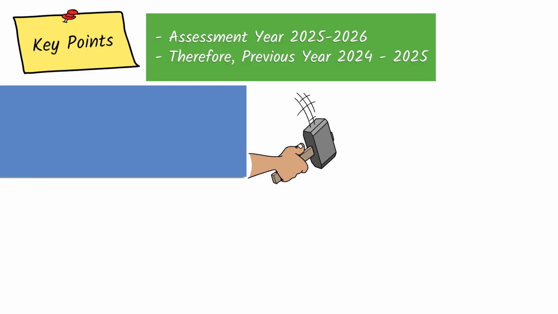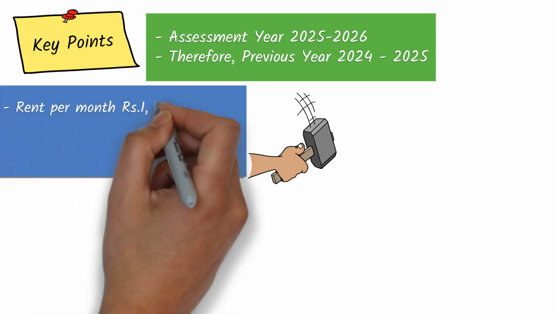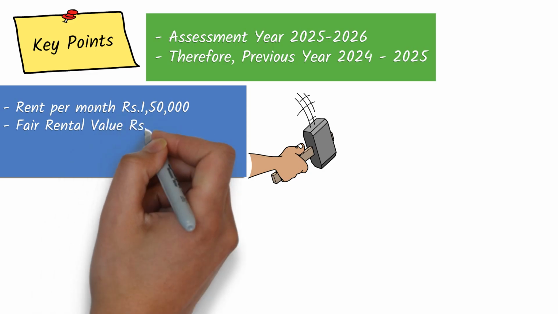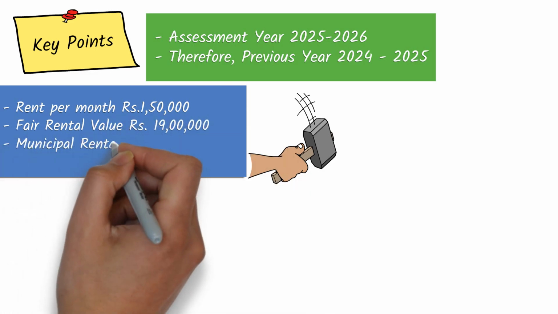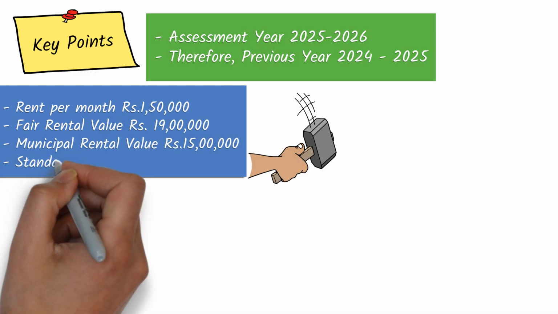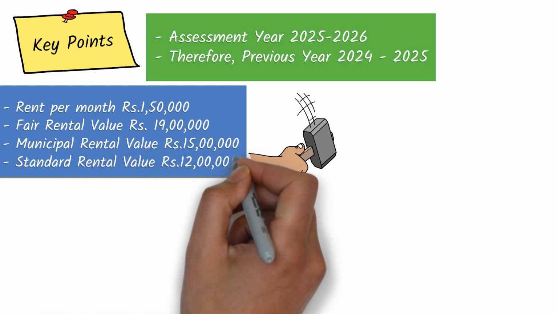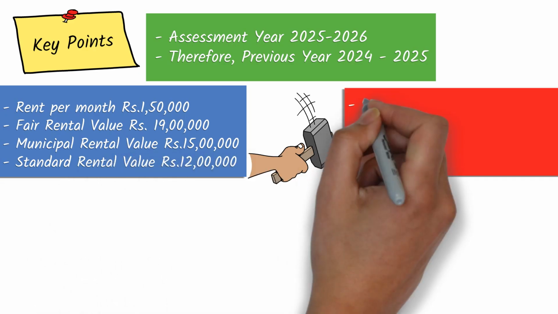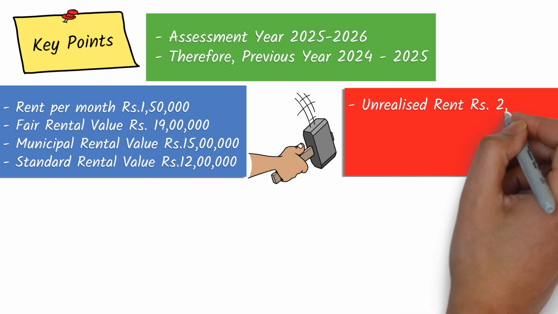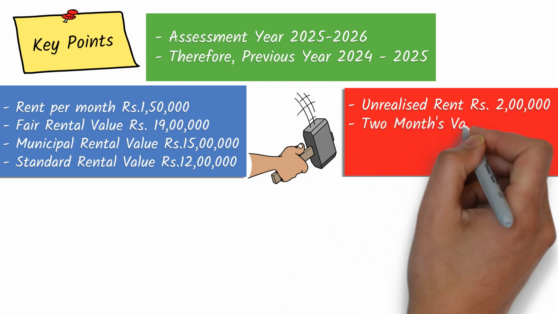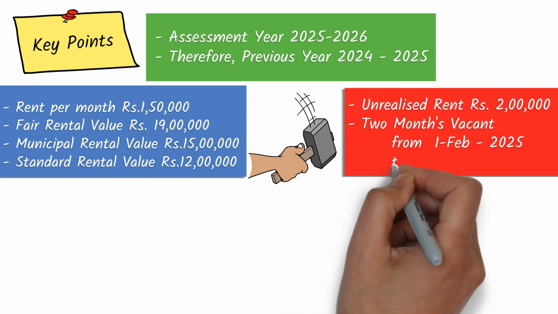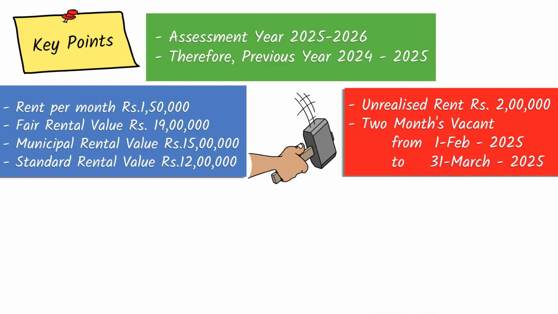And rent per month is 1,50,000. Fair rental value is 19 lakhs. Municipal rental value is rupees 14 lakhs, standard rental value is rupees 12 lakhs. The unrealized rent is rupees 2 lakhs. For 2 months the property is vacant, from 1st February to 31st March of 2025.